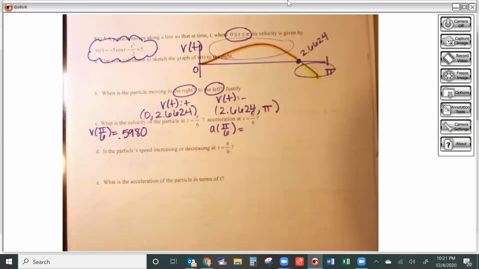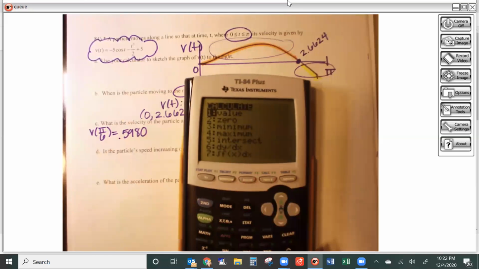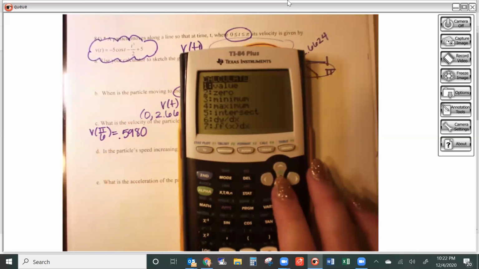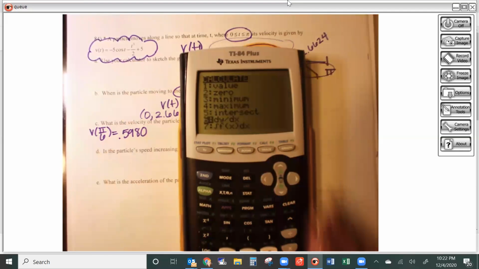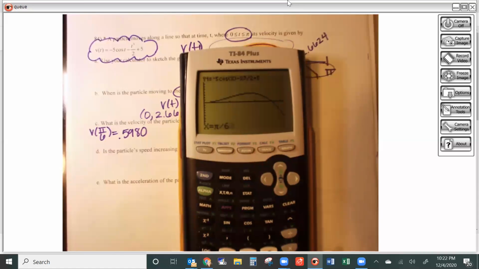Now, let's say that I want the derivative. Remember, we can do that in the graph. So I'm going to hit second trace. I'm going to go down to dy/dx, which is the derivative button. And then it's going to ask me the x value. So I'm going to put in pi over 6, just like that.